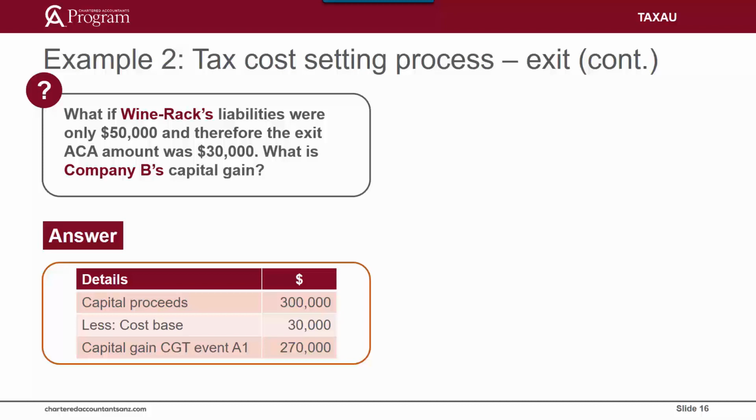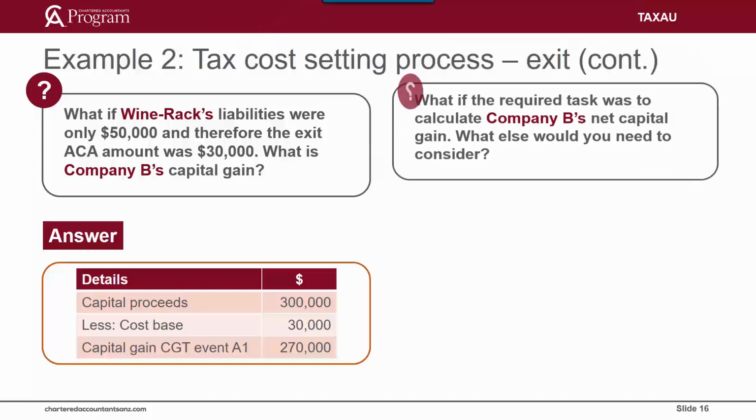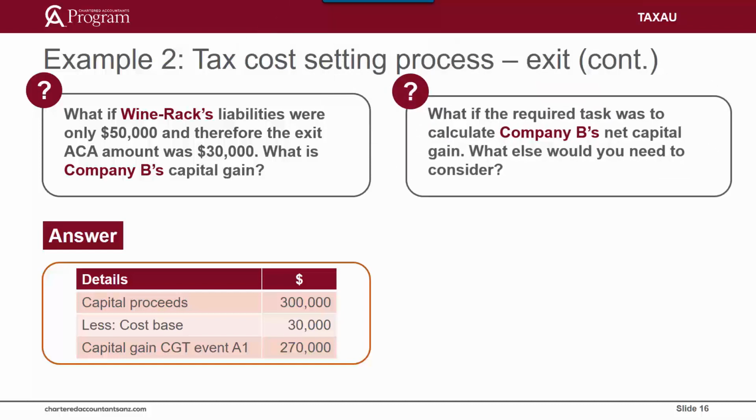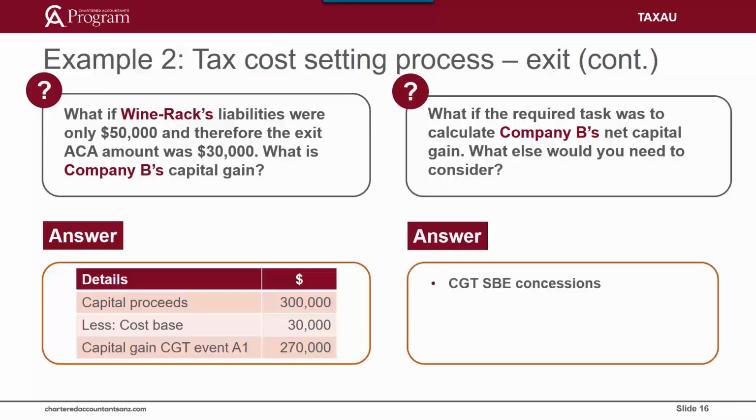So let's change the facts in a different way. This time, what if the required task was to calculate Company B's net capital gain? What else would you need to consider in answering this exam-style question? The correct answer is you need to consider the application of the SBE CGT concessions. We know from the facts that Company B is a small business entity. Therefore, you need to determine if Company B satisfies the basic eligibility conditions, and if so, the specific eligibility conditions for particular concessions.